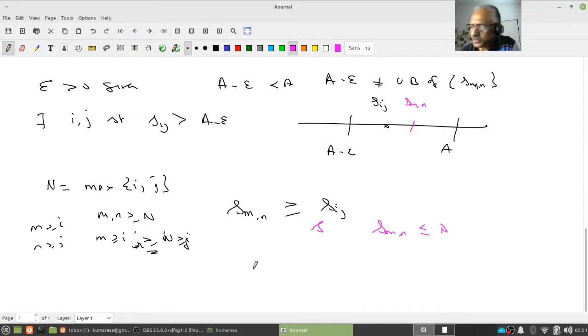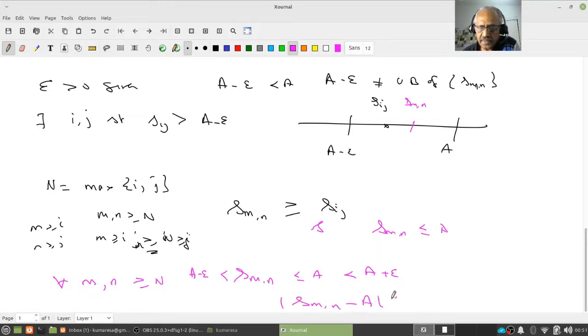So I have the following result. For all m, n greater than or equal to N, S_mn is greater than A minus epsilon and less than or equal to A, and hence less than A plus epsilon. That means for all m, n greater than or equal to N, the distance between S_mn and A is less than epsilon.